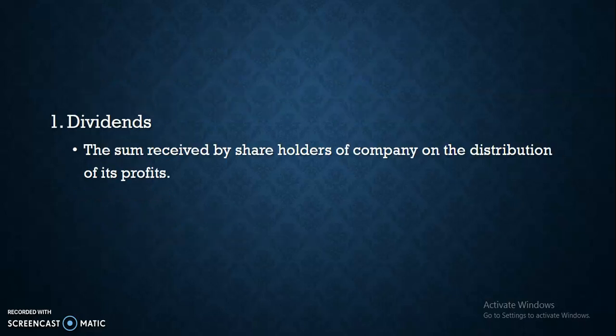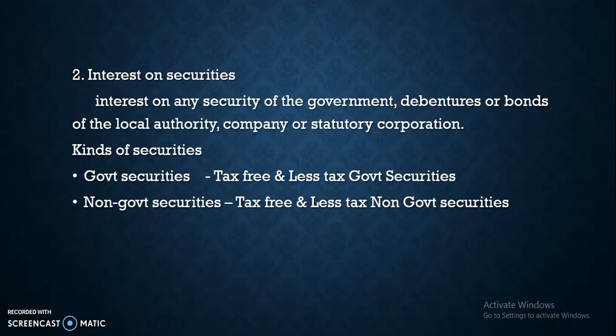So now we are going to see what is dividends. The sum received by shareholders of a company on the distribution of its profit is called dividends. So it is income under income from other sources. Then the next one is interest on securities. If there is any interest on any security of government, debentures or bonds of the local authority, company or statutory corporation, it comes under the head interest on securities.